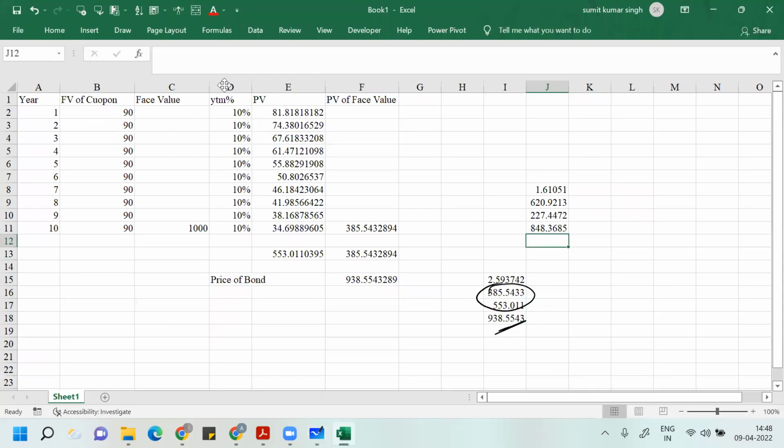But let me first find what is 1.08 to the power 5. You will get 1.469328.